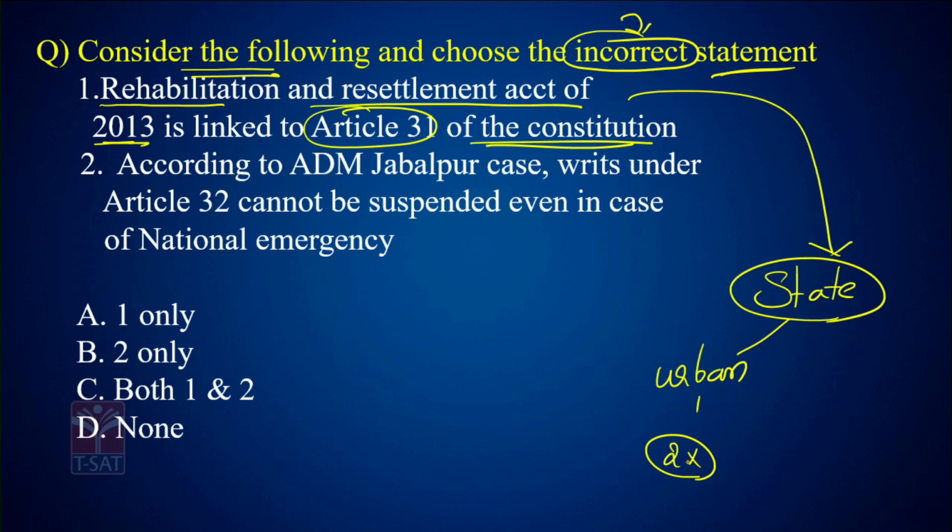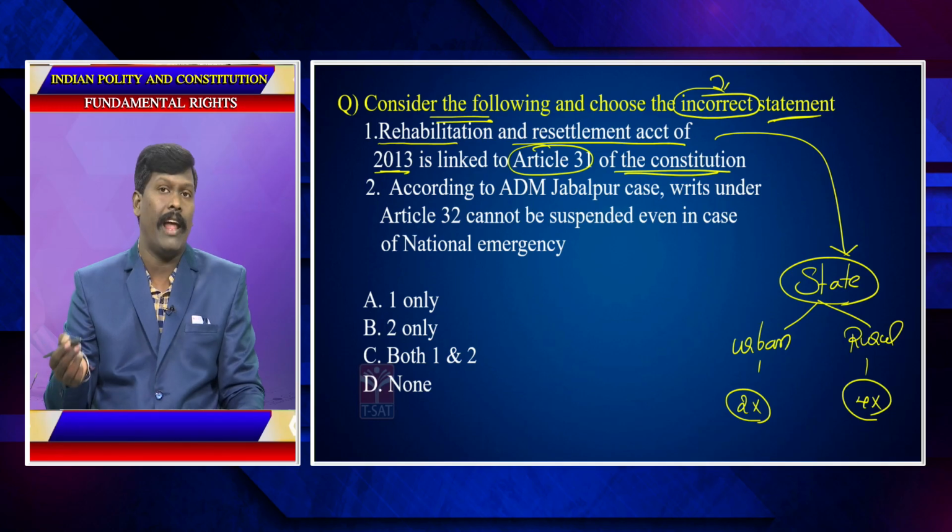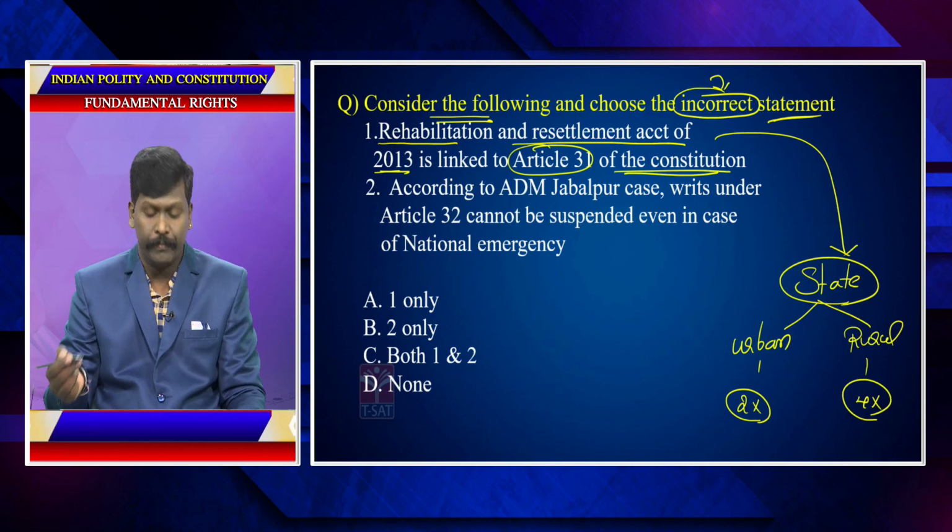If the price of the land per acre is 1 lakh, in an urban area the government should give 2 lakhs, right? If it is a rural area, it is 4 times. So if it is 1 lakh in the villages, you need to give 4 lakhs.